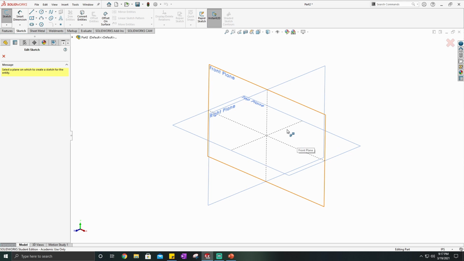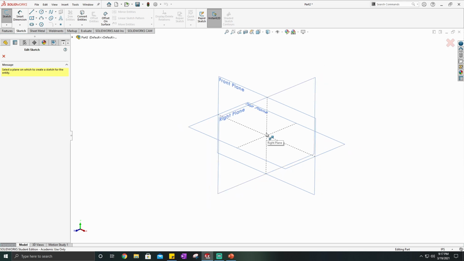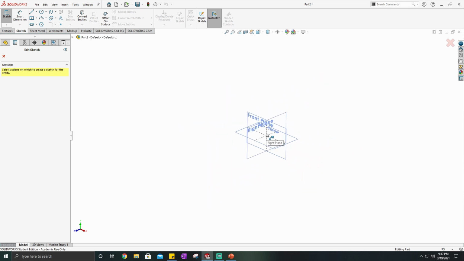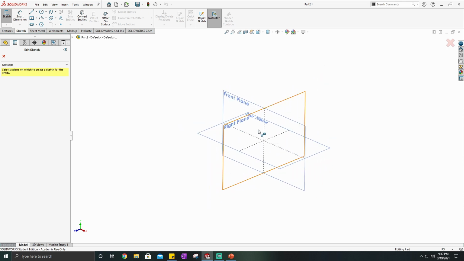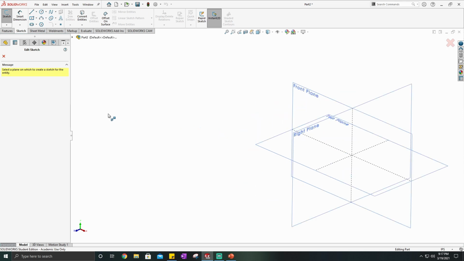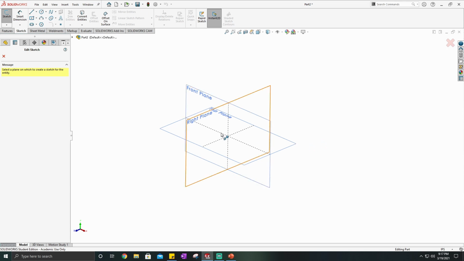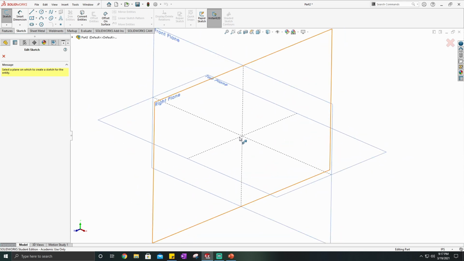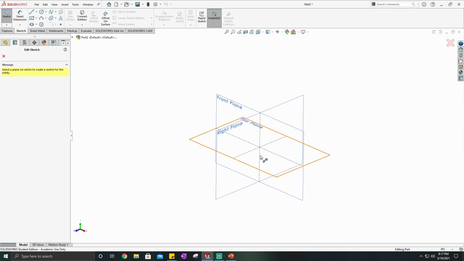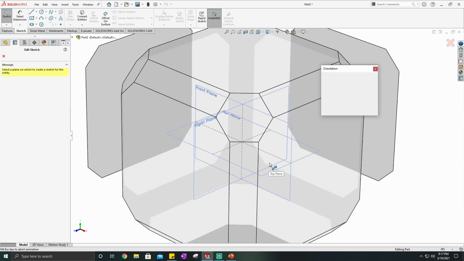Your scroll wheel works the same, but it's a little bit different in SolidWorks. If I scroll up, I zoom out, and if I scroll down, I zoom in, and it zooms in to wherever my mouse is. So if I'm over here and I scroll up, it'll zoom out from that point. And then I can zoom in over here, which will zoom me into wherever my mouse is. So wherever my mouse is pointed, that's where it'll zoom me in and zoom me out from. Takes a little bit getting used to, but it should be pretty simple.